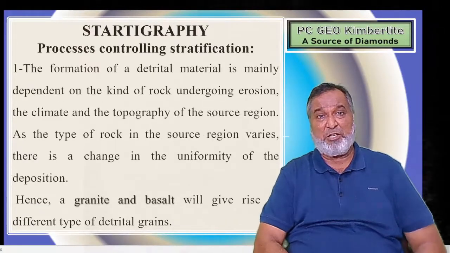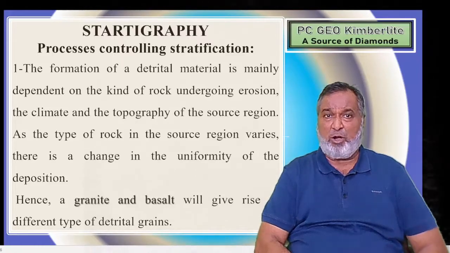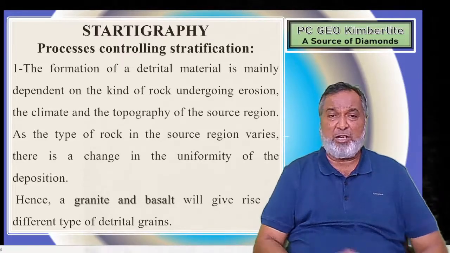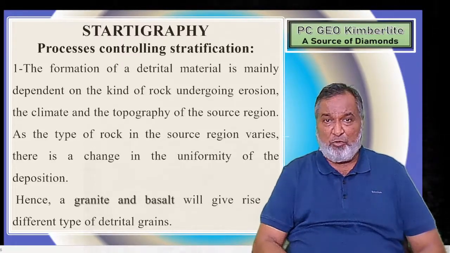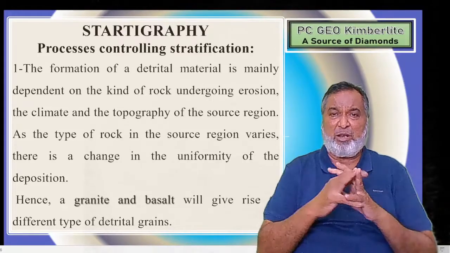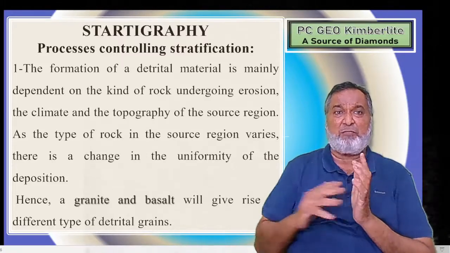In that, the first one is the formation of detrital material. If you want detrital material, it mainly depends on the material which has gone under erosion. Yes, it has gone under erosion. The climate and topography play an important role for favorable erosion. If you want favorable erosion, maximum erosion, then what is required?